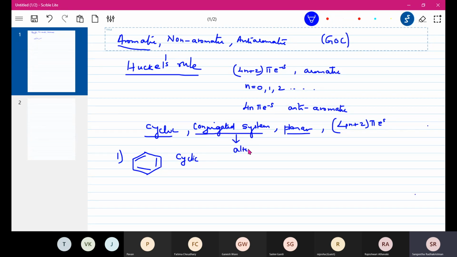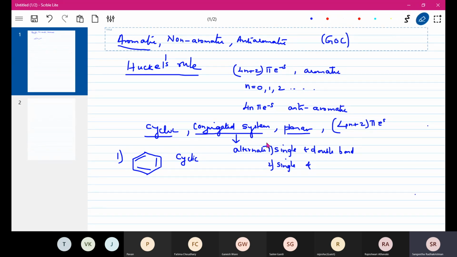It should be either alternate single and double bond, or it should be single and single means sigma bond. Okay, or I'll make it sigma.